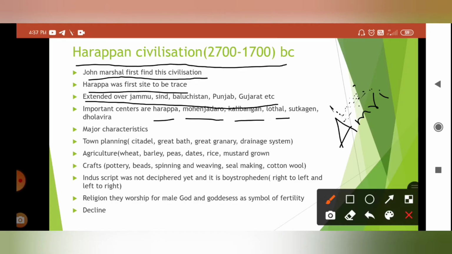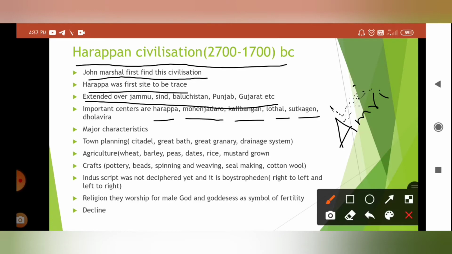Okay. Next, Suktagan Dor. Suktagan Dor is also an important site of Harappan civilization. It is located near the Makran coast, which is close to the Pakistan-Iran border. The town has a citadel surrounded by a stone wall built for defense. It probably filled the need for a seaport for trading purposes.